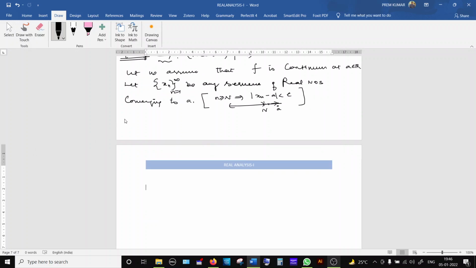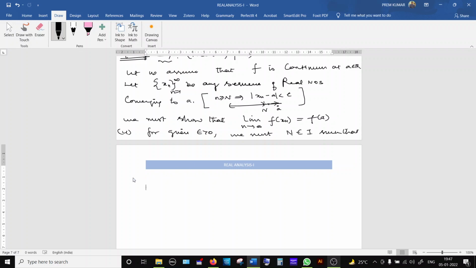So now we must show that the limit of the sequence f of xn equals f of a. That is, for given epsilon greater than 0, we must find n in N such that f of xn is an element of the open ball B of f of a, colon epsilon.